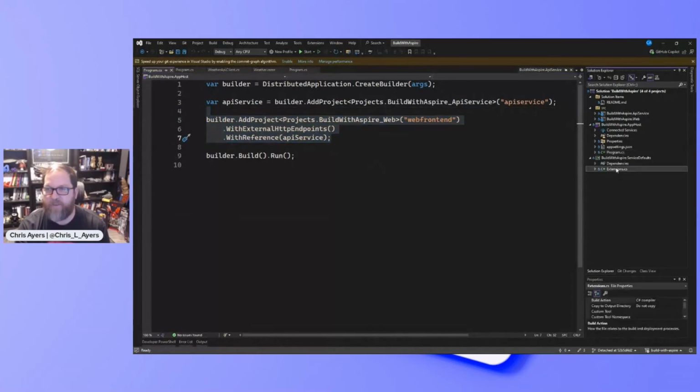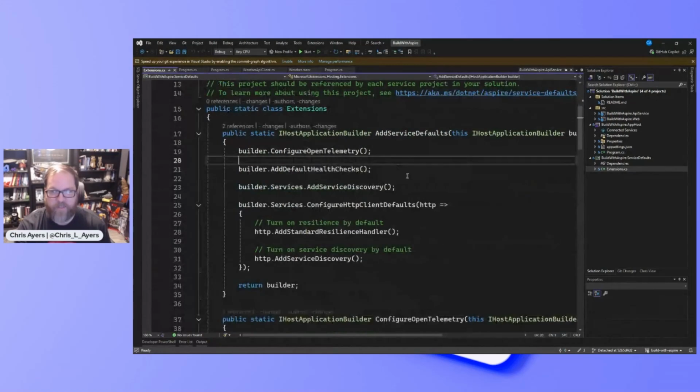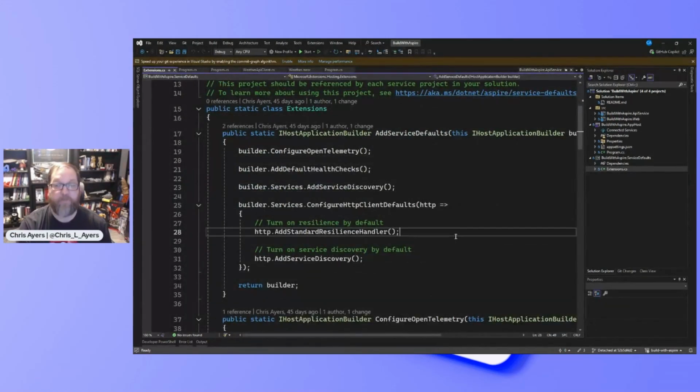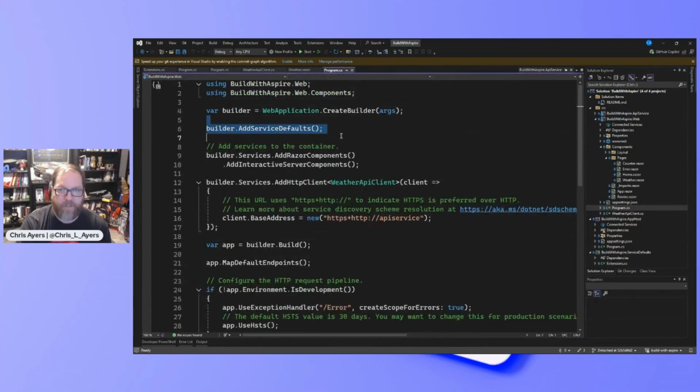And we've got all of our service defaults here that are going to bring in OpenTelemetry, health checks, service discovery, and resiliency. So retry. And I can look at my web page. And now I've got my service defaults added to my website. And I'm invoking my client now by friendly name, API service.